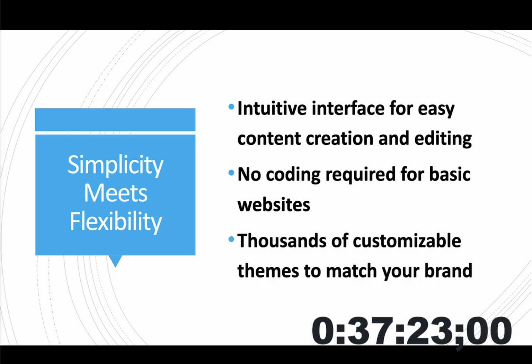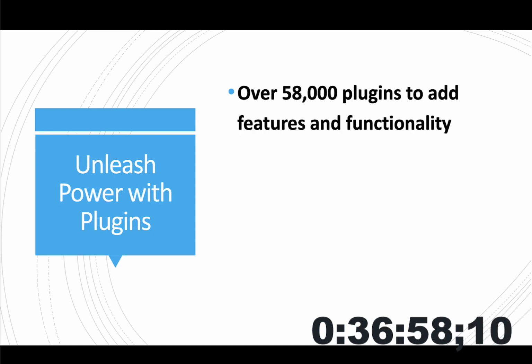Thousands of customizable themes to match your brand. So when you talk about themes, we talk about the appearance of your website. So WordPress has thousands and thousands of themes available for you, whereby they can help you to create different kinds of websites, or websites that look in different ways, as we're going to demonstrate. So we have over 58,000 plugins of WordPress.